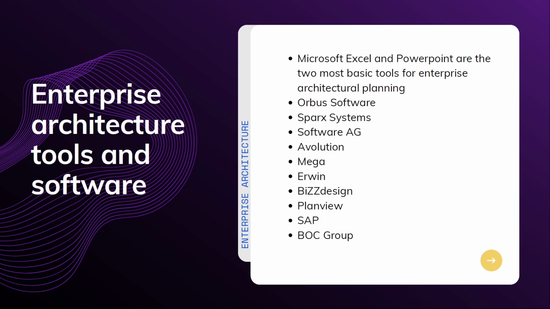These are the most common enterprise architecture tools and software. Actually, Microsoft Excel and PowerPoint are two of the most basic tools for enterprise architecture planning. However, meron ding mga third-party tools and software suites that will help you create advanced AI strategies for your business. These are the following.